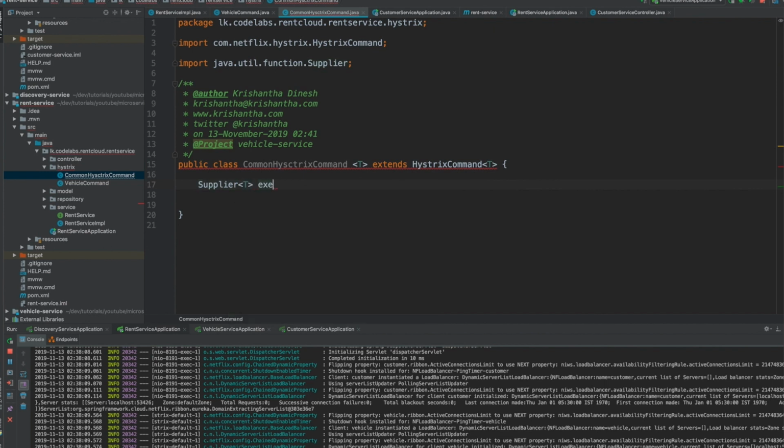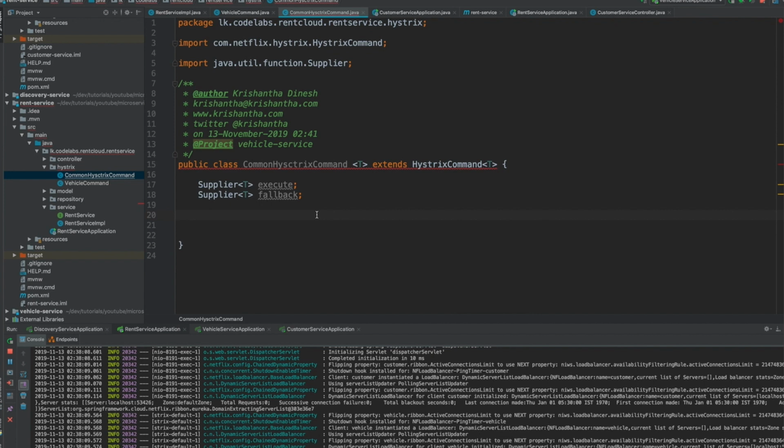So this is to execute, and another supplier to fallback, right? And here I need to create separate constructors for how you can use it. One is probably you can just pass the group name. You don't need to set any specific configuration. In case you need to set a specific configuration, you can pass the config object. Likewise, you can do that.